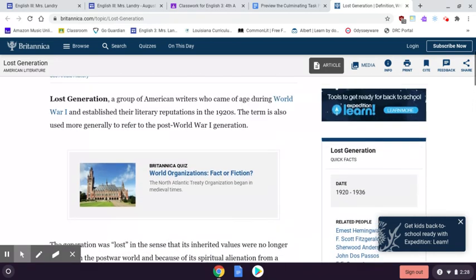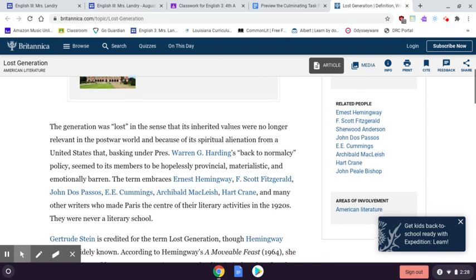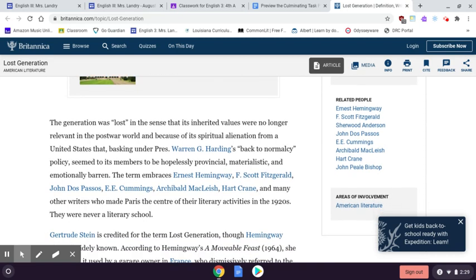Also used for the post-World War I generation. Now, they're lost in the sense that its inherited values were no longer relevant in the post-war world, and because of its spiritual alienation from the United States, basically it's a time of change, and these people, the lost generation, don't really fit in with the old style of doing things, but then they're trying to find the new style of doing things as well.